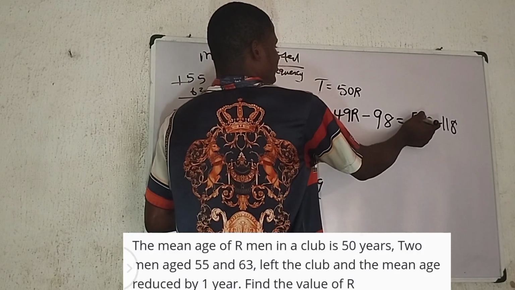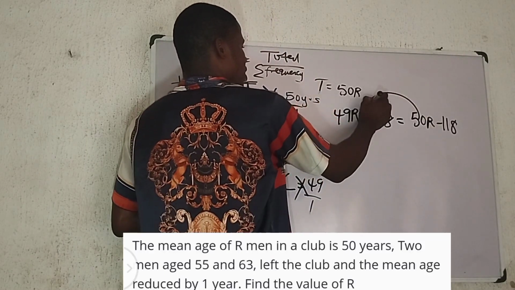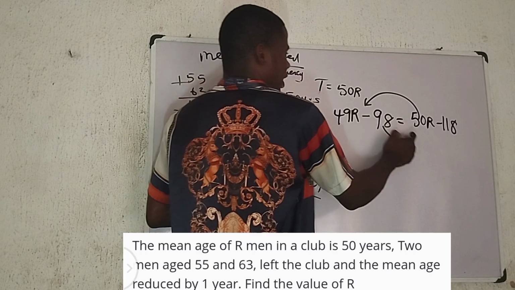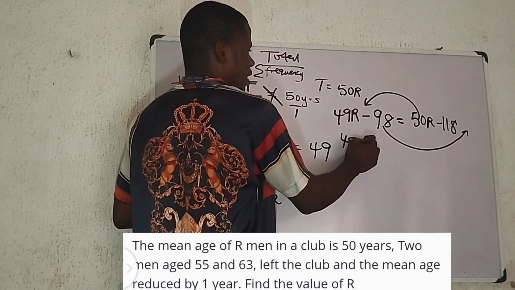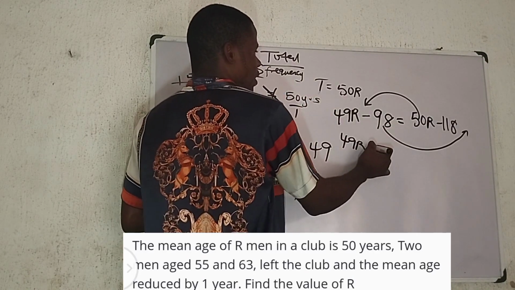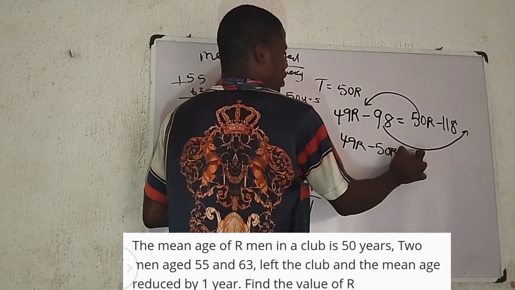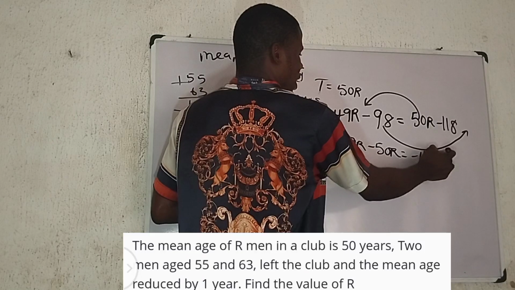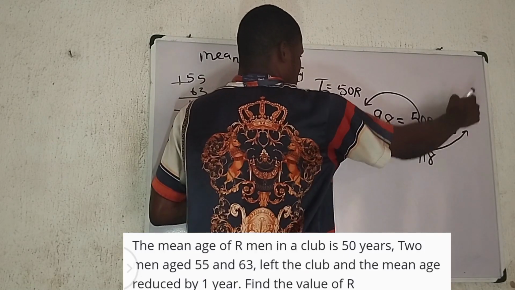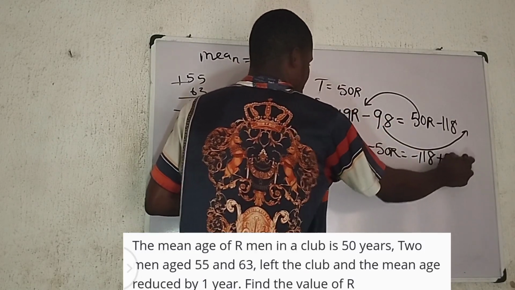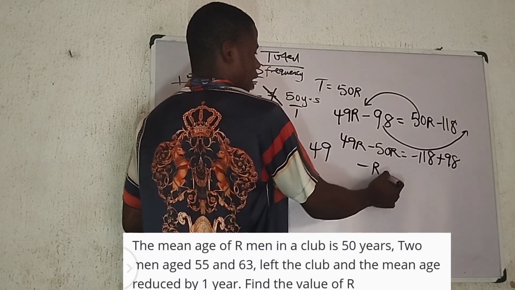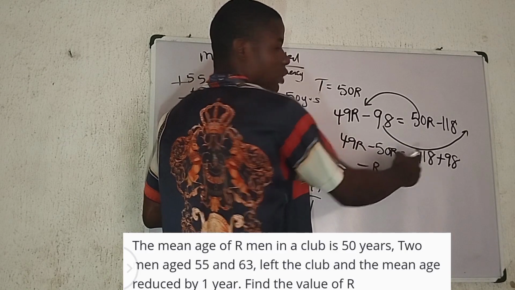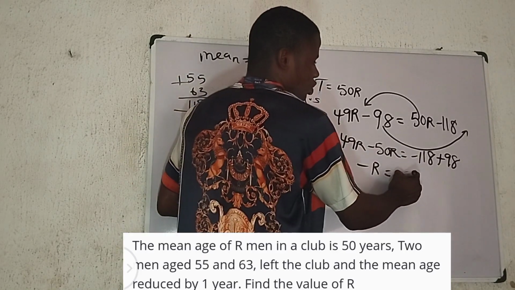Let 50R come over here, such that minus 98 goes over there. So I have 49R minus 50R equals minus 118 plus 98.